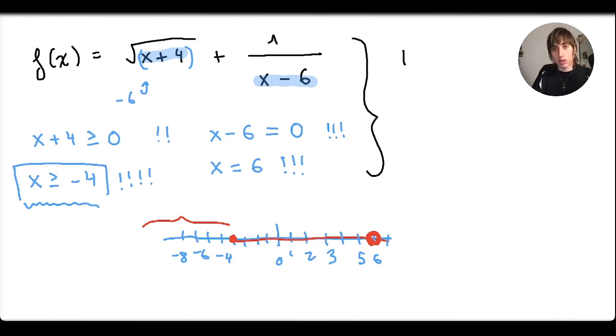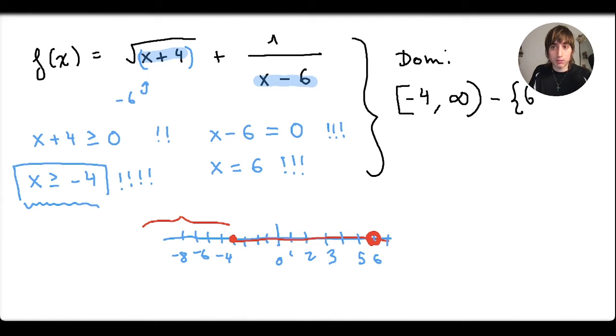So we could say the domain of f starts at minus 4. Minus 4 is included, so we use closed brackets. If minus 4 was not included in the domain, we would use round brackets like this. So it goes from minus 4 to infinity, right? However, there's an exception, at 6. Or you could also write it like x can be greater than or equal to minus 4, but x cannot be equal to 6. Two ways of expressing the domain of this function, and like this, it's perfectly expressed.